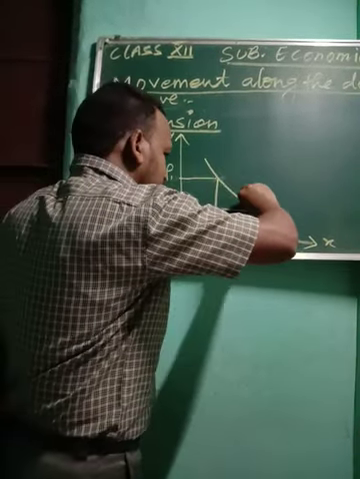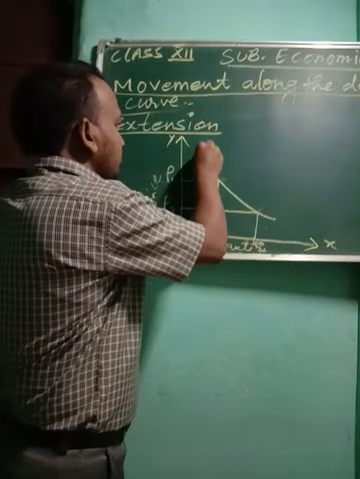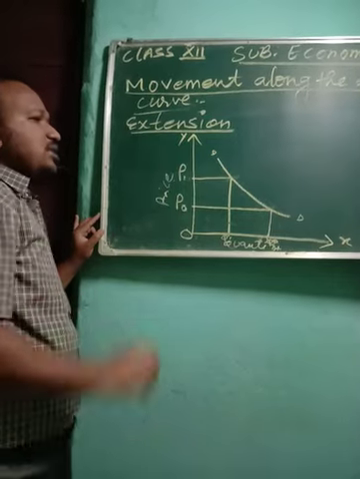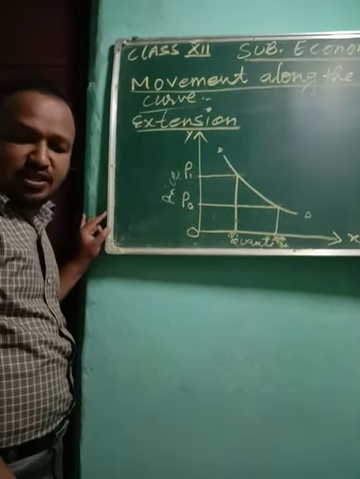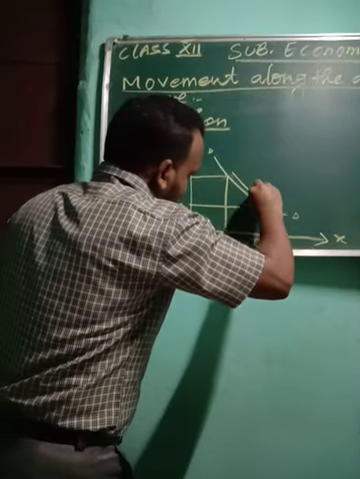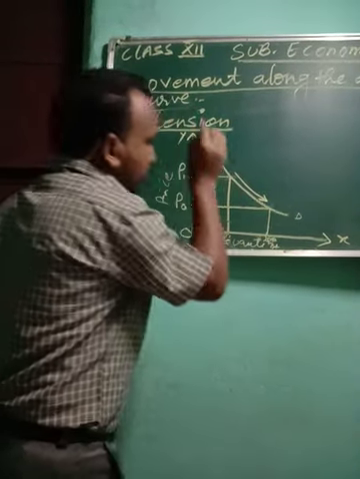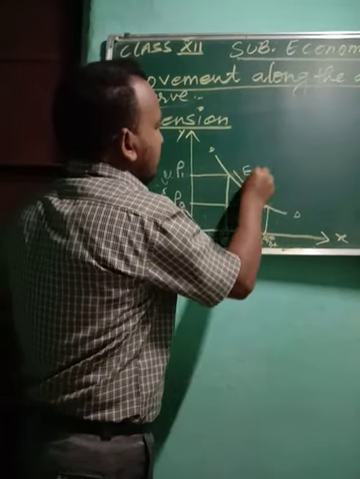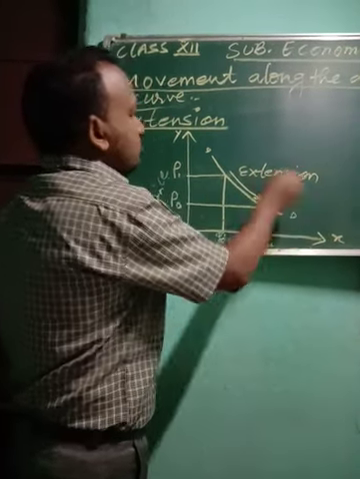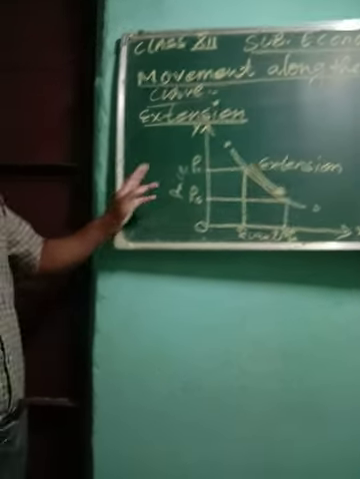You will just draw it and write DD here. So what does it show? It shows extension in your demand. You have to draw one arrow. This arrow shows extension in your demand. So this shows extension of your demand.